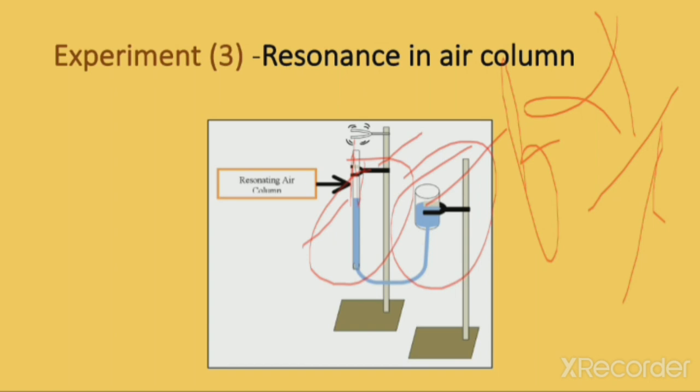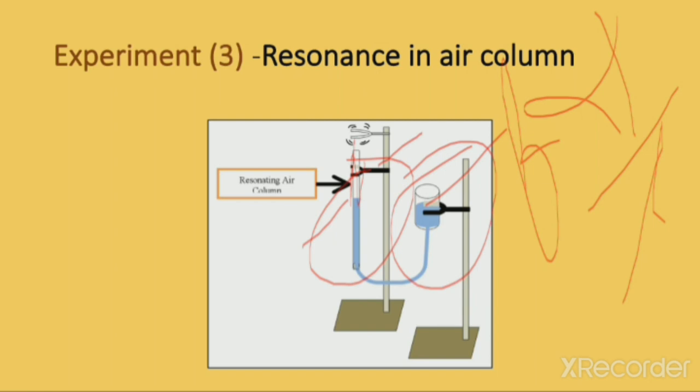At these positions the sound will be heard, and at other positions the frequencies will be different. At these positions the frequency of the vibration of the tuning fork matches with the frequency of the air column, and only then will resonance occur.